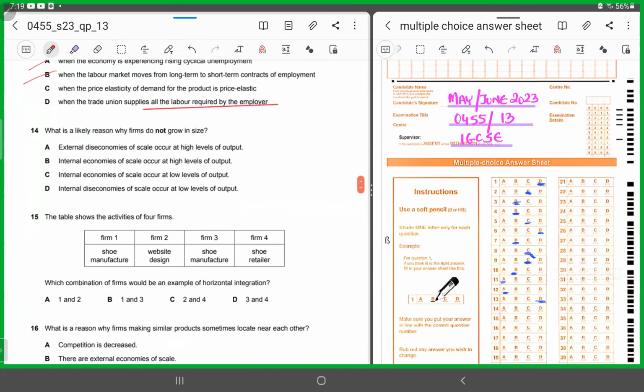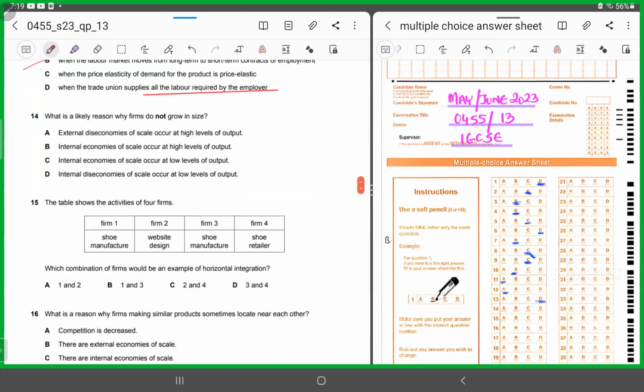Number 14. What is a likely reason firms do not grow in size? Now, what do you think? Why would firms not grow in size? Firms would want to grow, but what is the likely reason they do not? A says external diseconomies of scale occur at high levels of output. B says internal economies of scale occur at high levels of output. C says internal economies of scale occur at high levels of output, and D says internal diseconomies of scale occur at low levels of output.